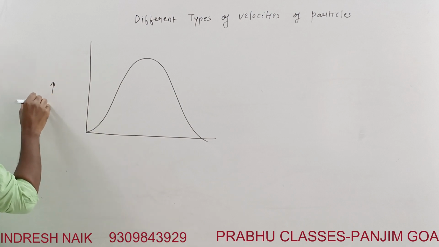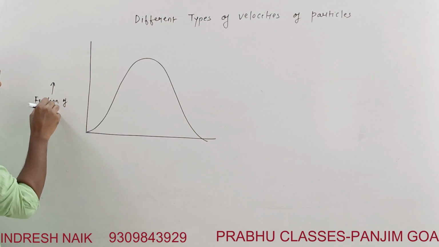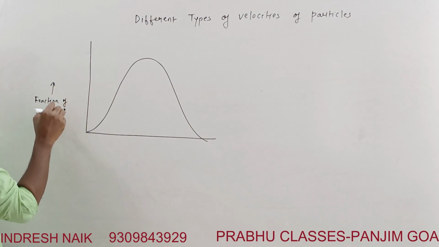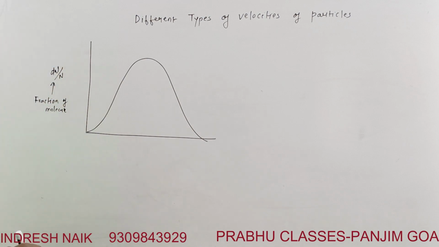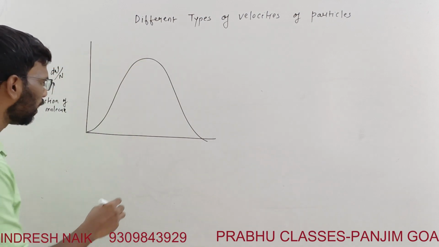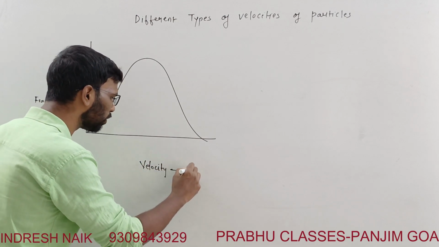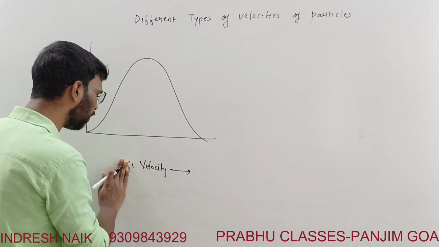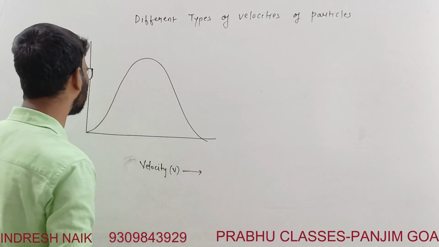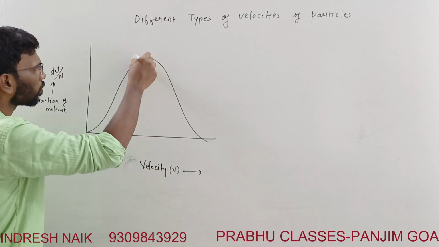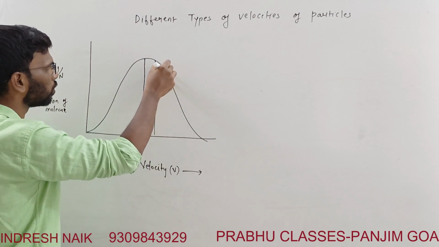This arrow is the fraction of molecules, I will write dn by n, the fraction of molecules possessing certain velocities. This direction is the velocity v. These are the plots.